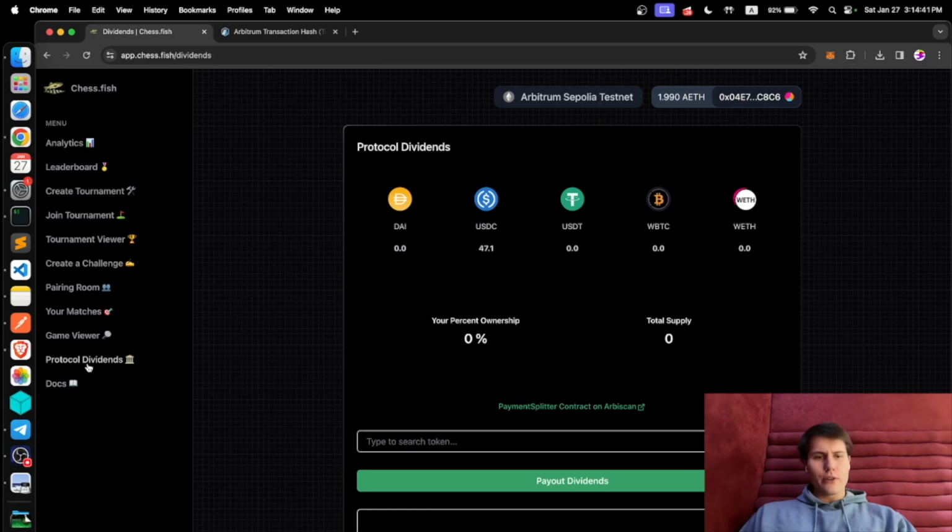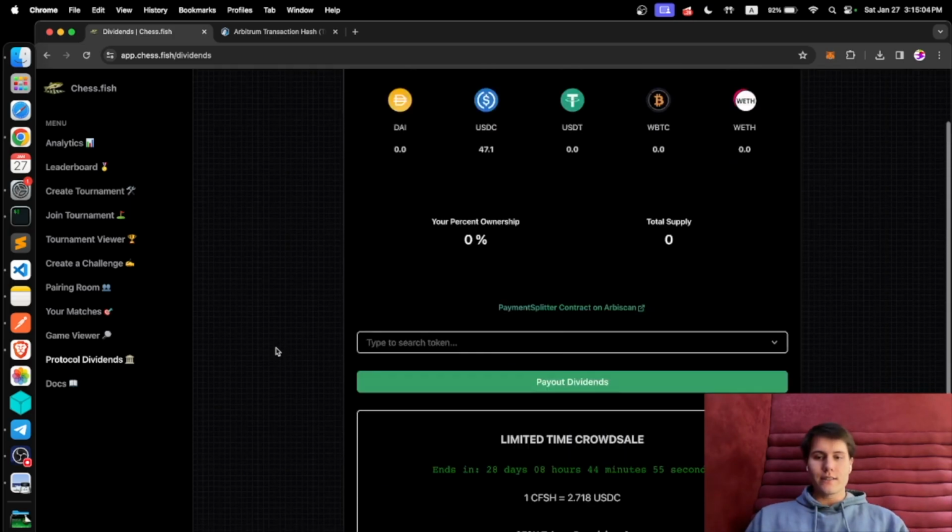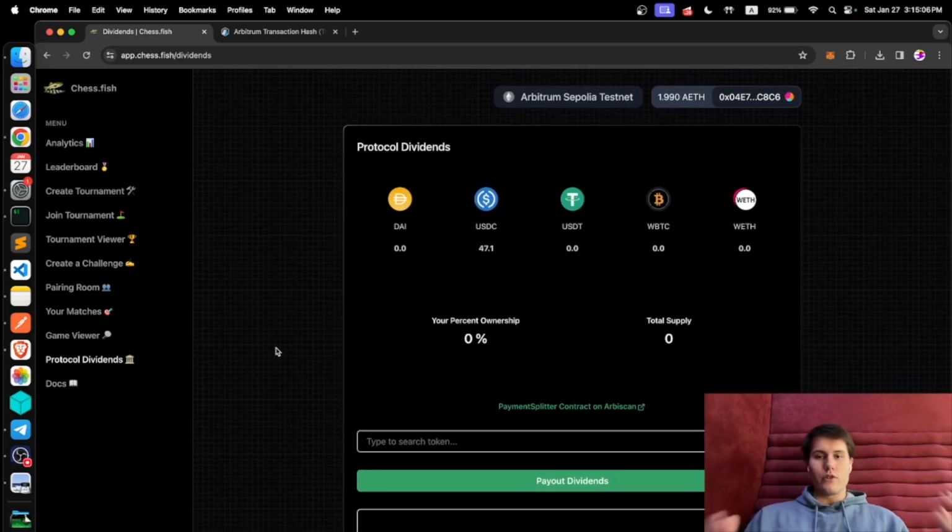So I want to quickly go over what the protocol dividends page is. So you can see that every 1v1 chess game on ChessFish takes a 5% fee, and every tournament has a 7% fee. And all of those fees are sent to the dividend splitter smart contract. And if you own ChessFish tokens, you can withdraw dividends proportional to the percentage of the tokens that you own.